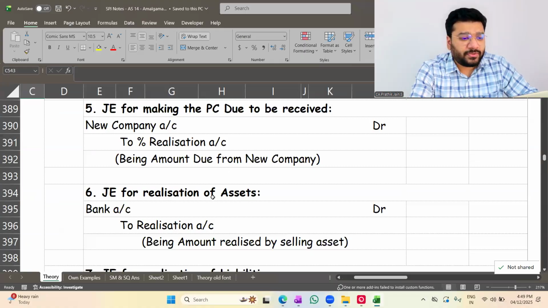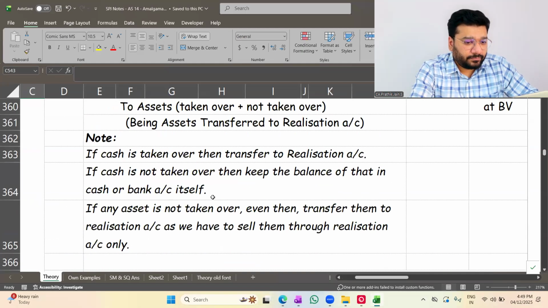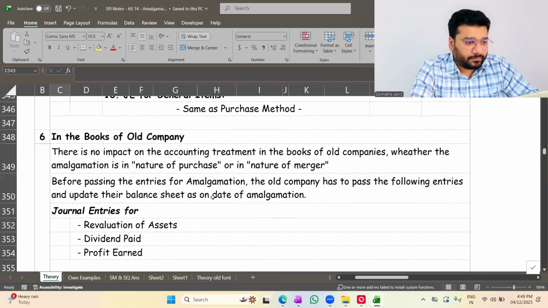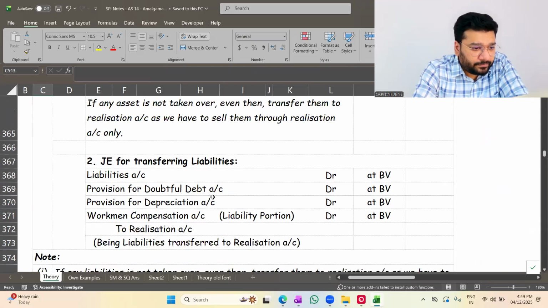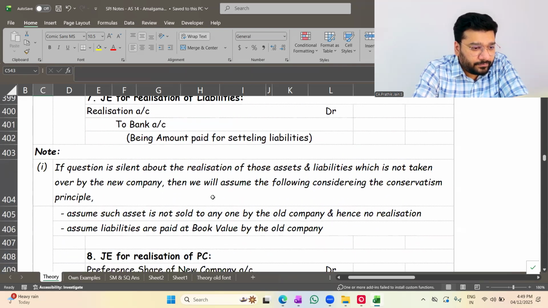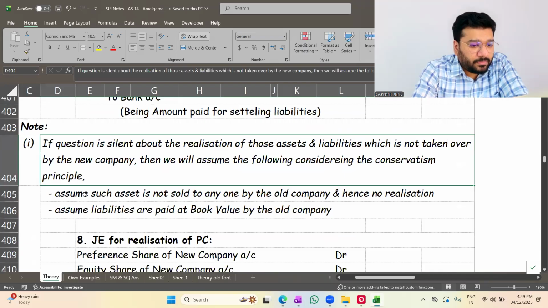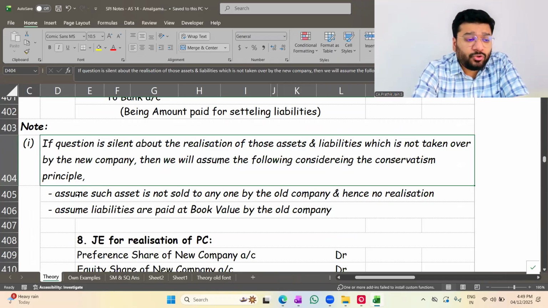Can you see the word realization here also? If the question is silent about the realization of those assets and liabilities which are not taken over by the new company, then we'll assume the following is being adopted: such asset is not sold to anyone by the old company, hence no realization.